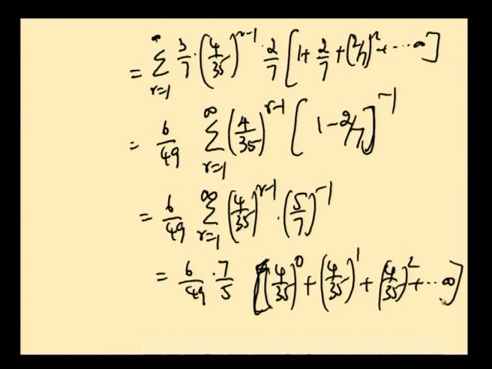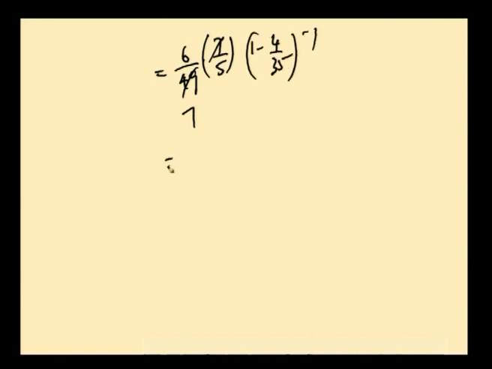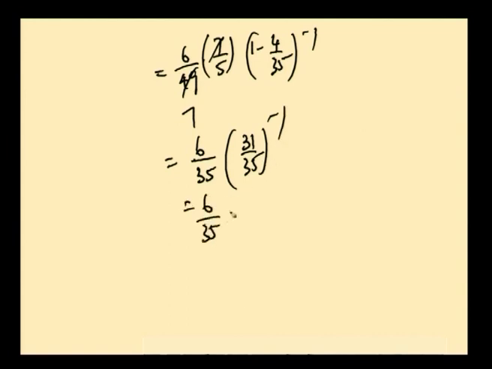up to infinity. In this problem, calculation is very important, that is why the whole calculation is done here. 7 gets cancelled, and this is 1 minus 4 by 35 whole power minus 1. So, 6 by 35 into 31 by 35 whole power minus 1. Just reverse: 6 by 35 into 35 by 31, 35 gets cancelled, and the answer is 6 by 31.